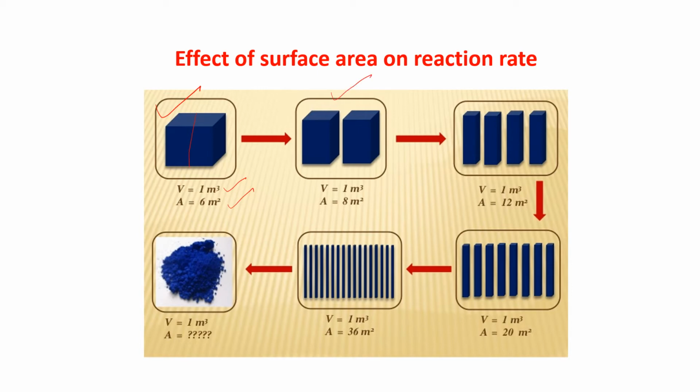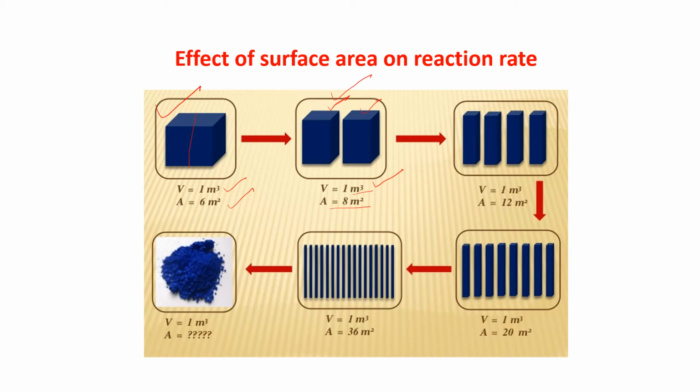The volume of these 2 parts together is 1 meter cube. The volume is not changing.